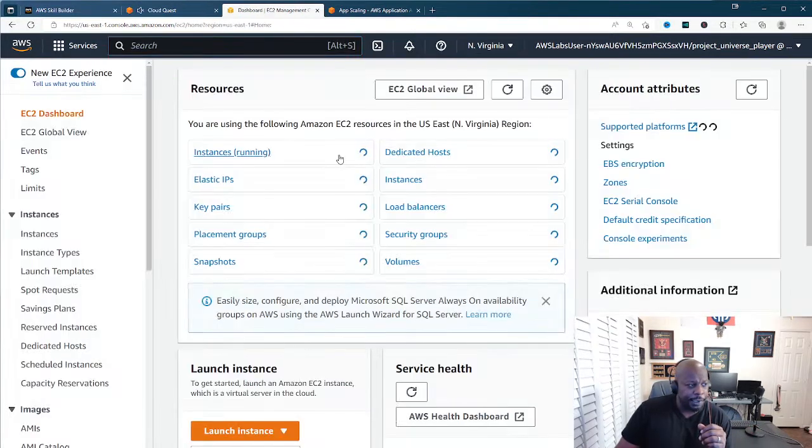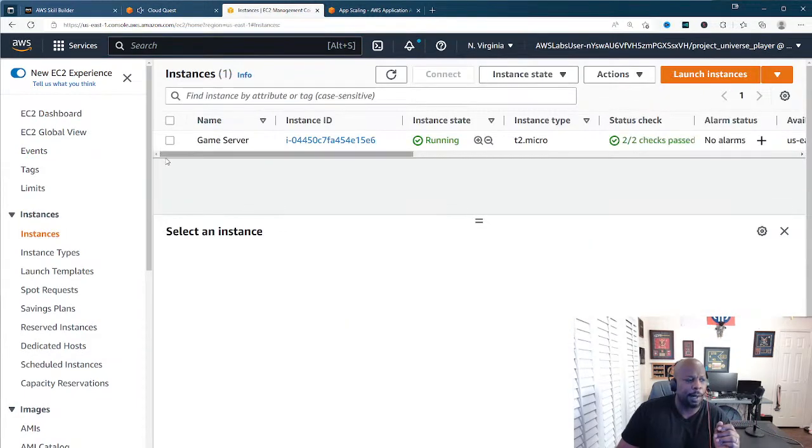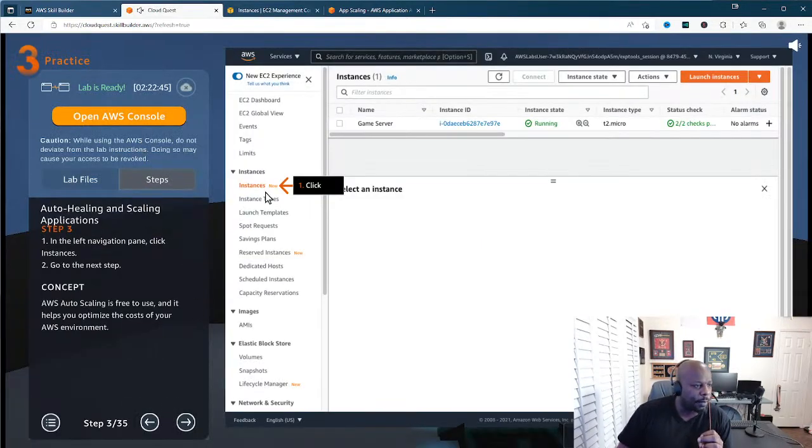So we come over here to EC2, and then we come over to the instances tab. And we see that we have a game server set up because our customer came to us and said they want us to help them with their game server. So that's what we're doing today. So here we go. We came over here, we clicked on instances, and we see the game server is running.